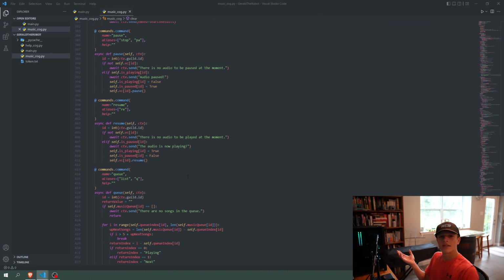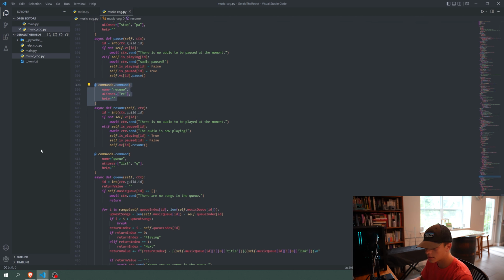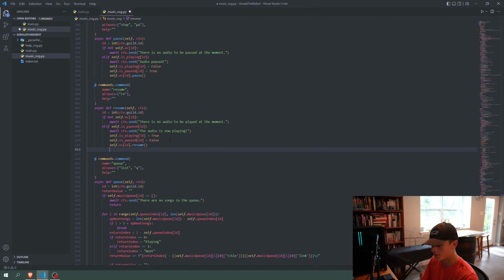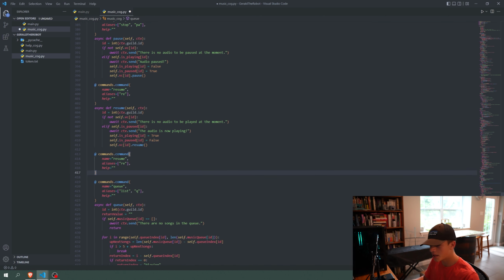Alright, so now is the time where we can do our skip and previous commands, which will allow us to go forward and backward in the queue and basically just skip or go to previous songs. So without further ado, let's just get started, and we can copy this command, and I'm going to go all the way down just above the Q command. So we're going to go below the resume command. And I'm going to paste this.